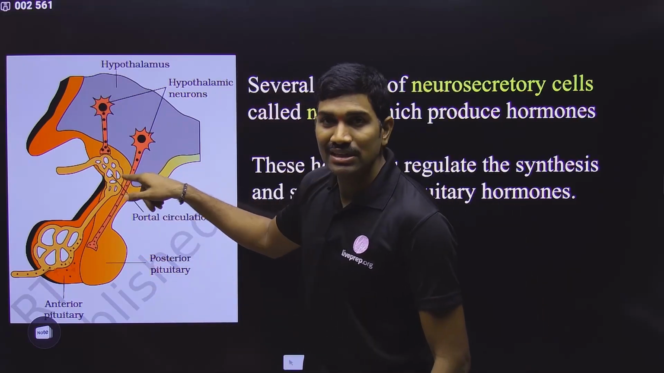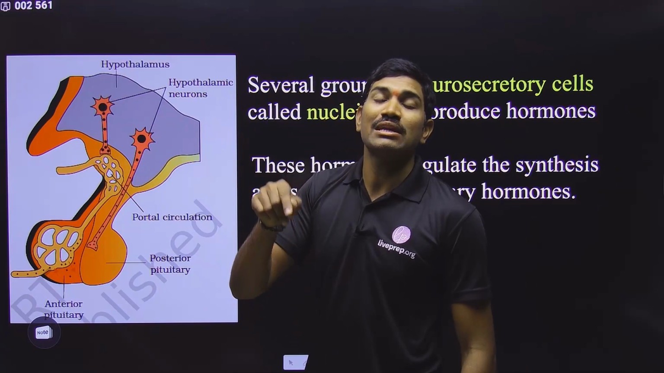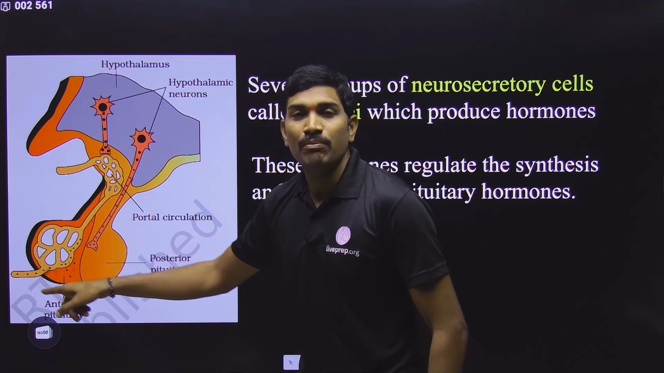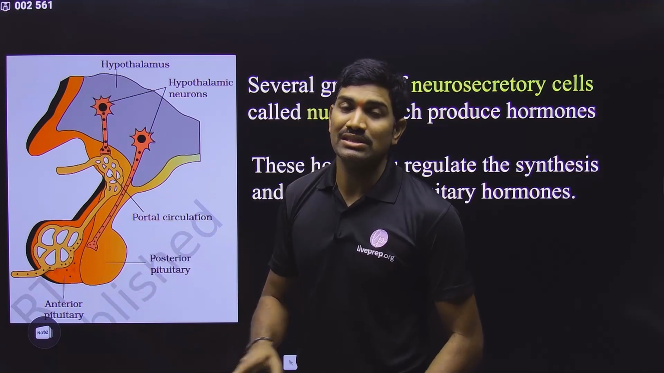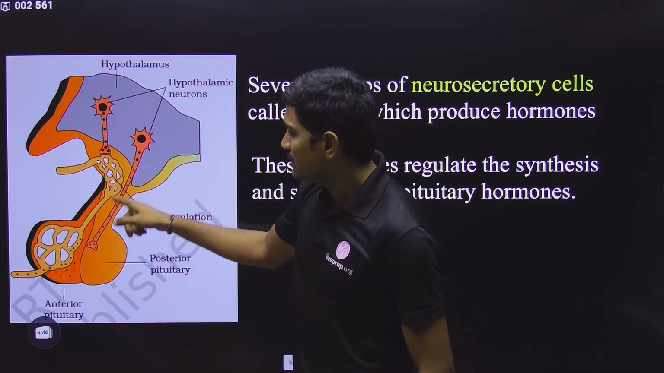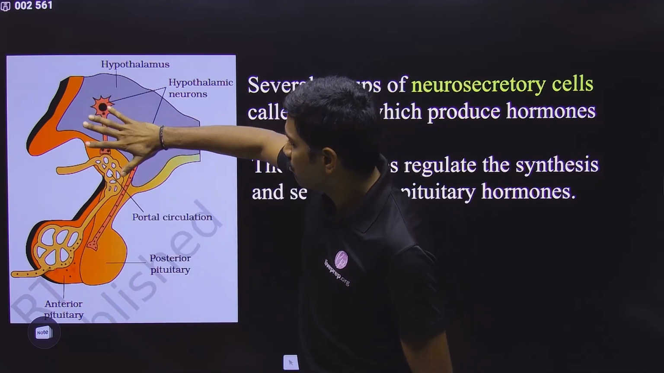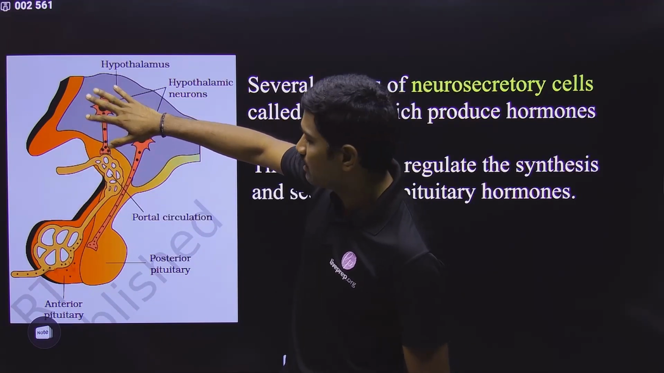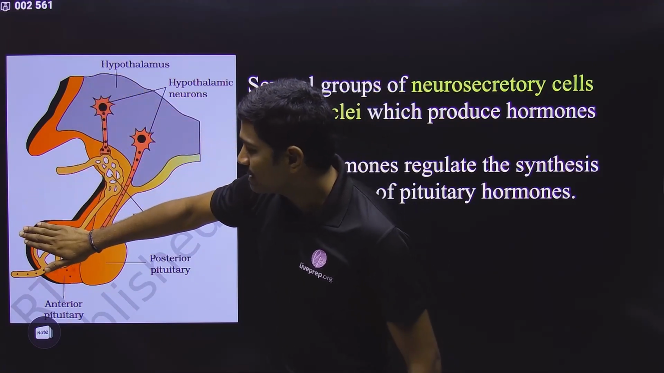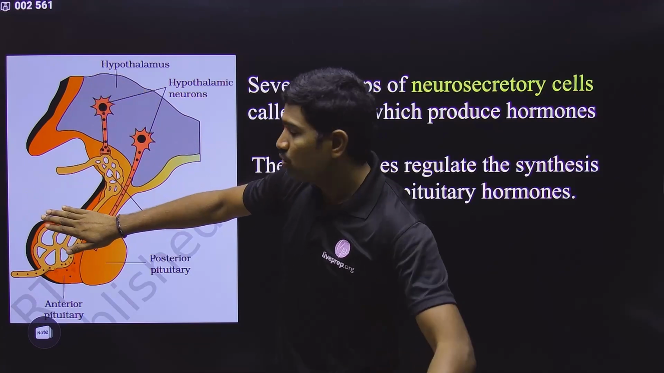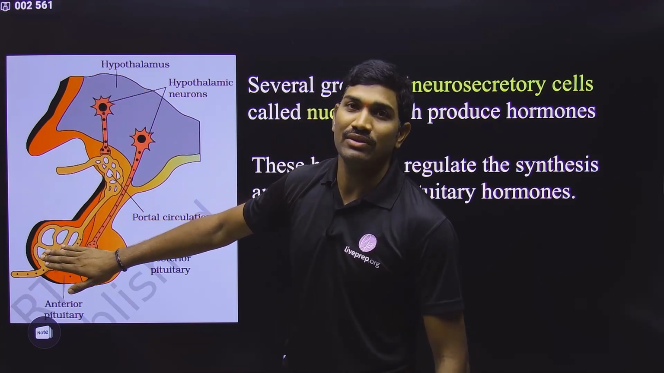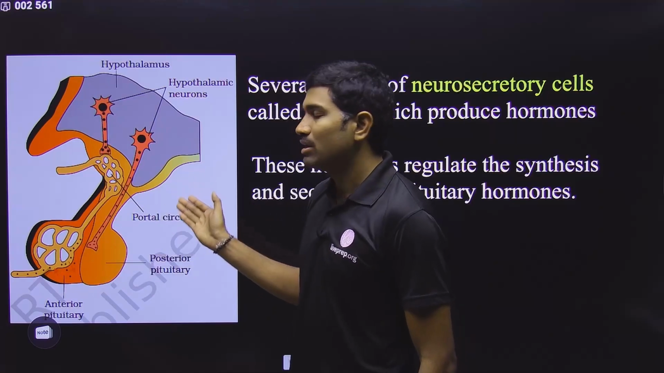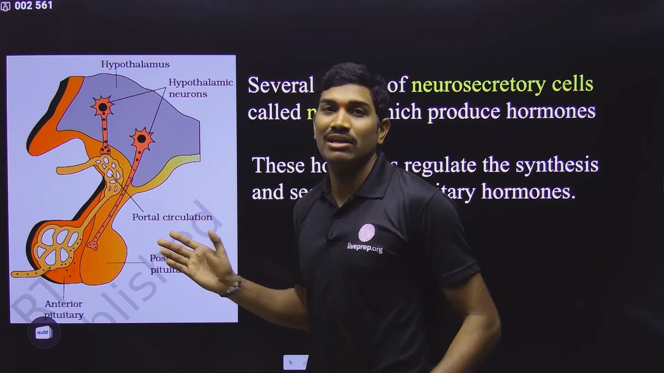So which portal circulation is this? Hypophyseal portal circulation. What is hypophysis? It is the pituitary gland. Pituitary gland is called hypophysis. In the portal circulation, there is a connection between one organ and another organ. Here, the first organ is the hypothalamus. From the hypothalamus, the blood circulation is going to the pituitary or hypophysis. Based on the two organs, we are giving the name. So that's why it is called hypophyseal portal circulation.